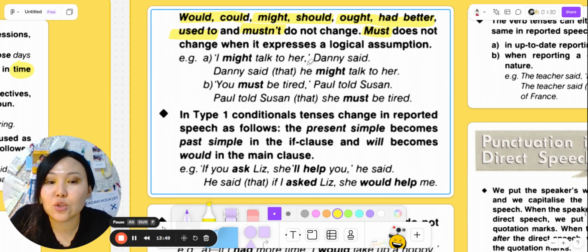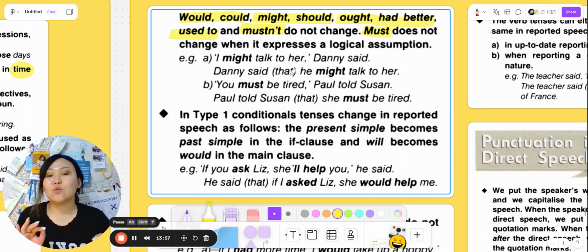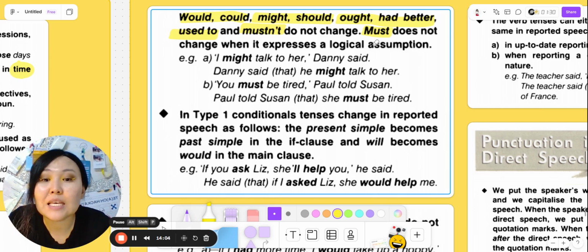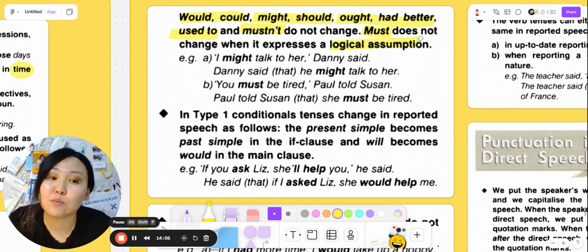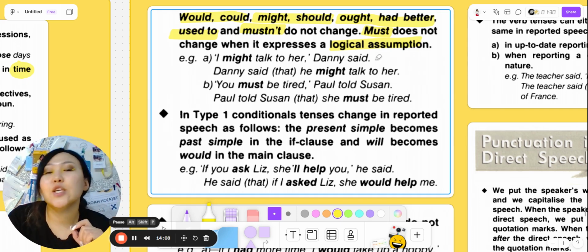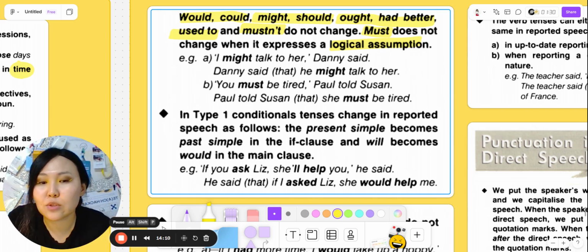"I might talk to her," Danny said. Danny said that he might talk to her, the same. "You must be tired." So here we are not changing it. Why? Because it's not about obligation, like you must do it. No, it's not about obligation. It is a logical assumption. We're guessing. "You must be tired," Paul told Susan.